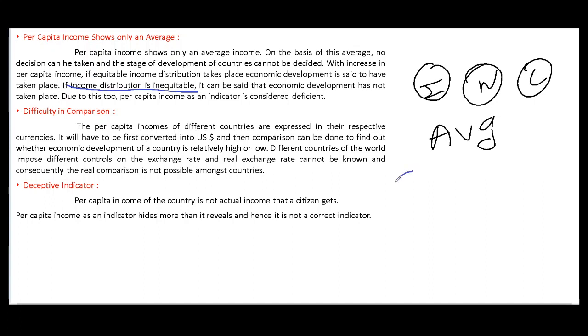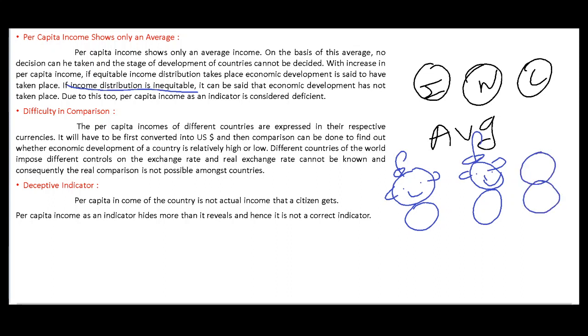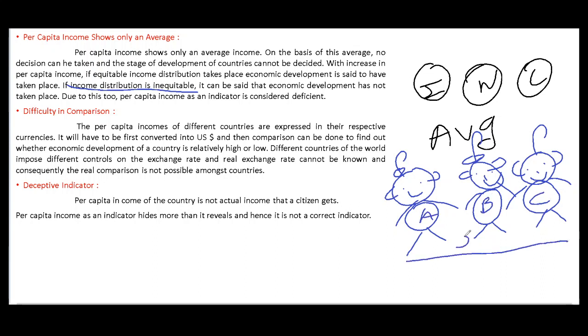Means what? Now every individual, this is one of you who is looking at the video. My drawing is very good. See, means what? Now what it is trying to say is that every person, this is A, this is B and this is C. A, B and C are not getting equal income.